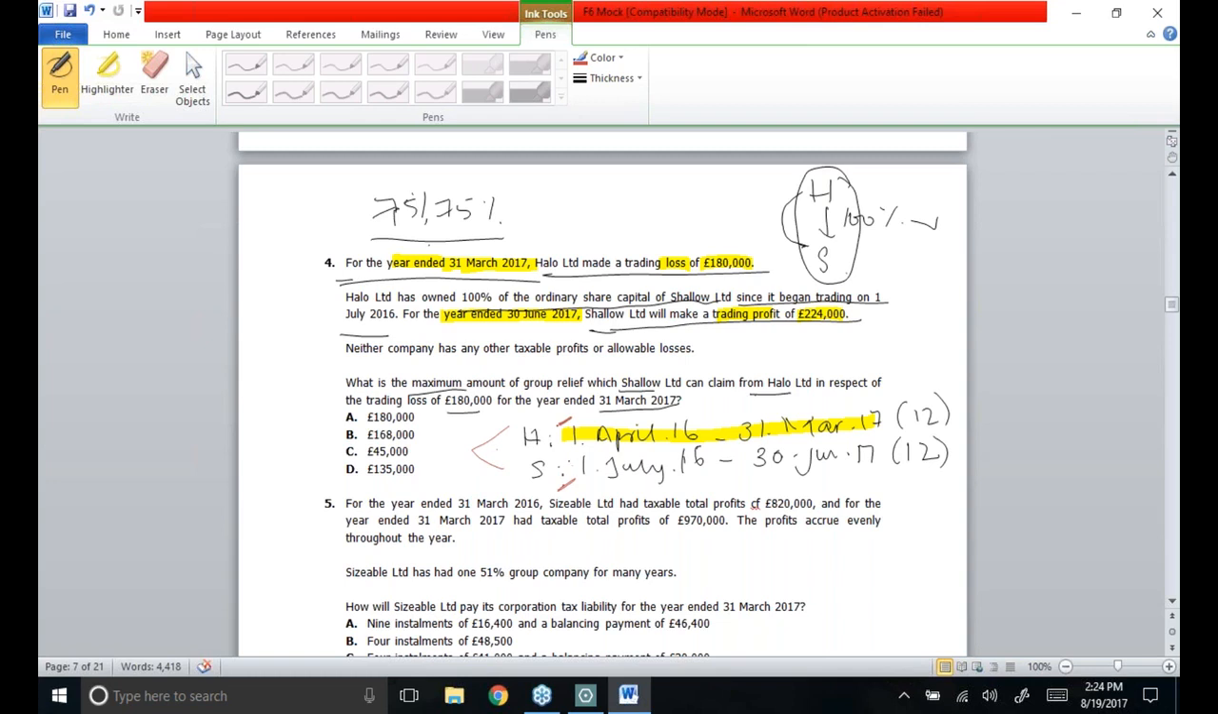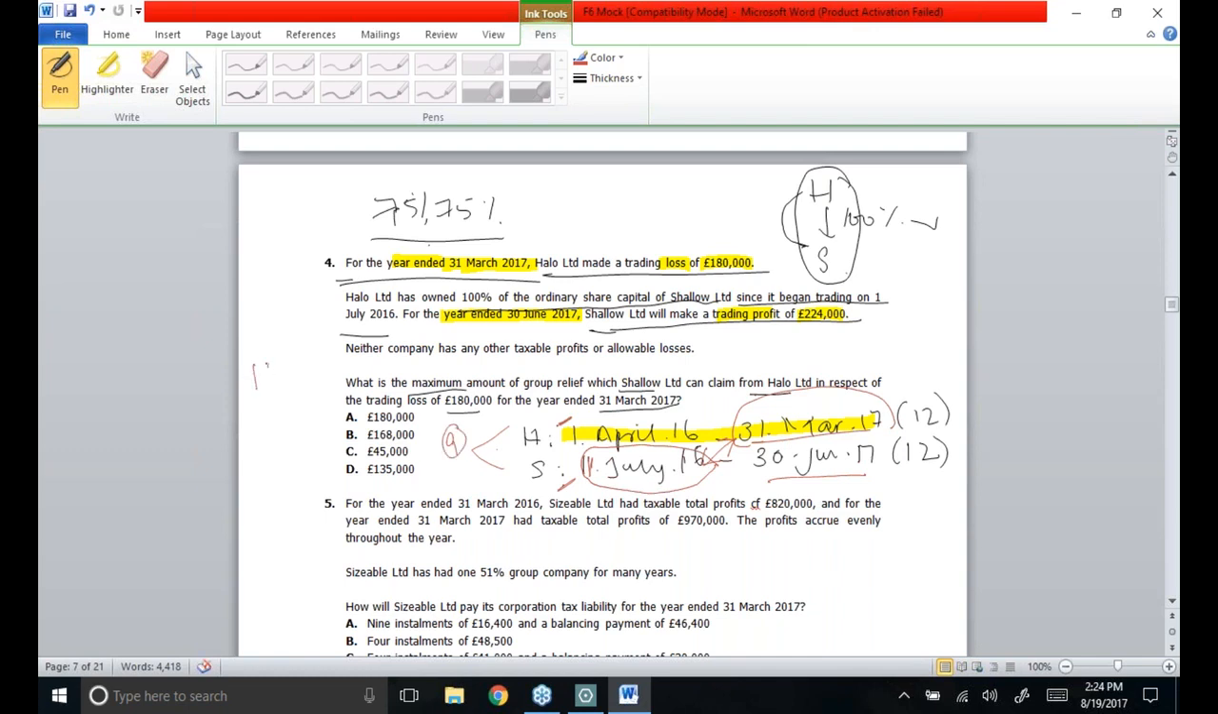Out of the two starting dates, we are supposed to take the latest date for starting purposes, 1st April and 1st July. On the later basis, Shallow Limited is basically going to start making their accounts. And as far as both ending dates are concerned, I'll have to see which is the earlier ending date. Earliest ending date is 31st of March 2017. So people, this is actually the period which is common to each other, from 1st July to 31st March, and this is how 9 months are common to each other.